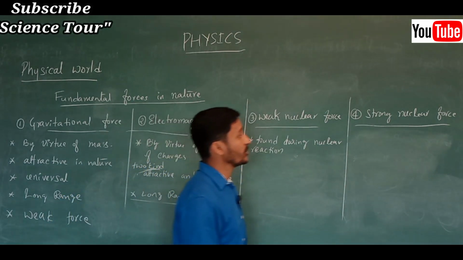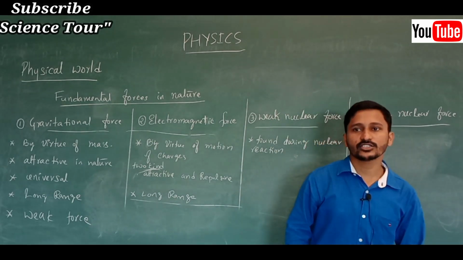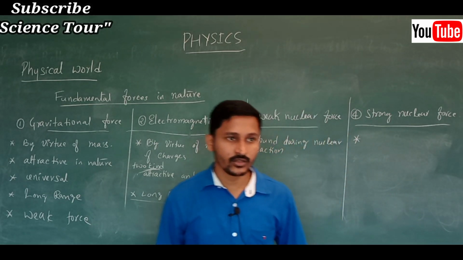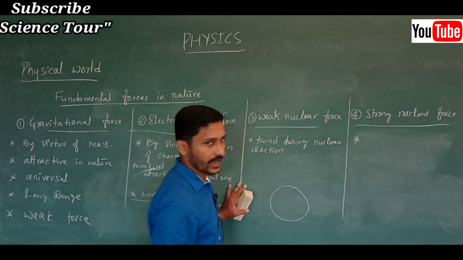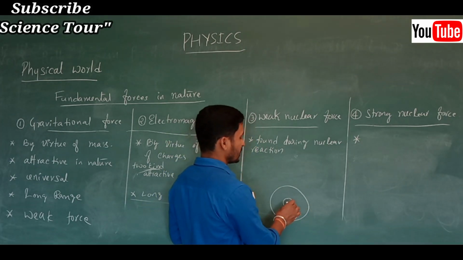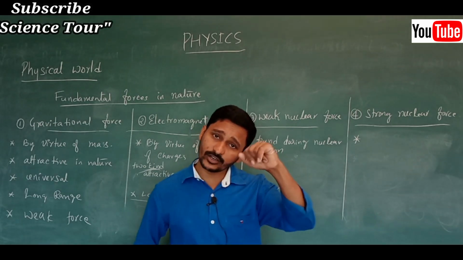Next, strong nuclear force. Where are we going to get the strong nuclear force? We know already, again I am going to tell, in an atom. In the nucleus we have protons and neutrons. Is there only one proton in all atoms?